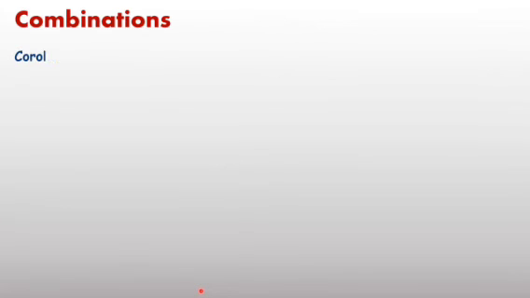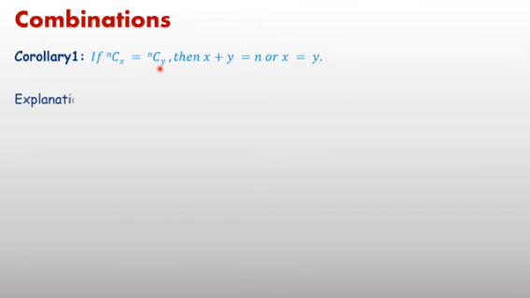Now next, one result. If nCx equals nCy, then x plus y equals n, or x equals y. Just an explanation: since we have covered nCr equals nC(n minus r), let r equal x and n minus r equal y.